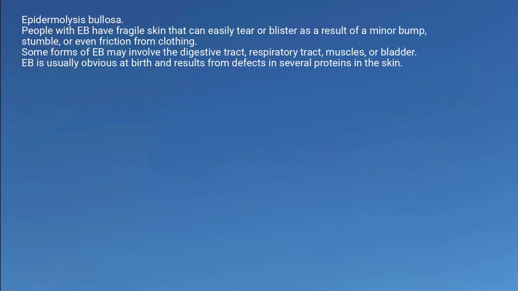Epidermolysis bullosa. People with EB have fragile skin that can easily tear or blister as a result of a minor bump, stumble, or even friction from clothing. Some forms of EB may involve the digestive tract, respiratory tract, muscles, or bladder. EB is usually obvious at birth and results from defects in several proteins in the skin.